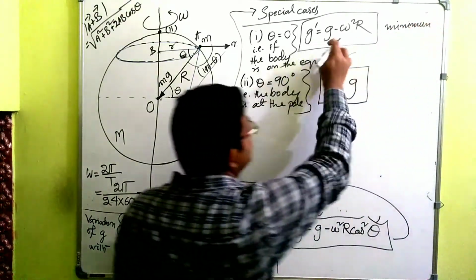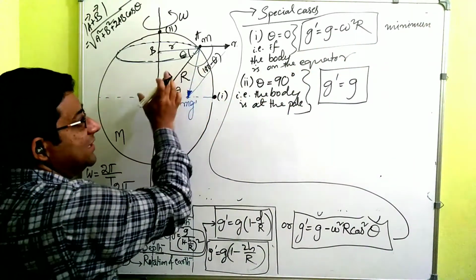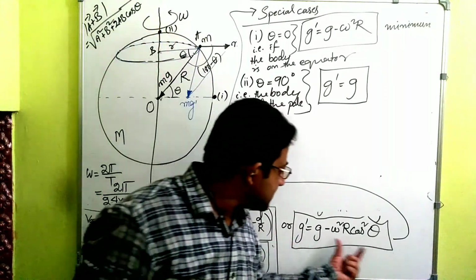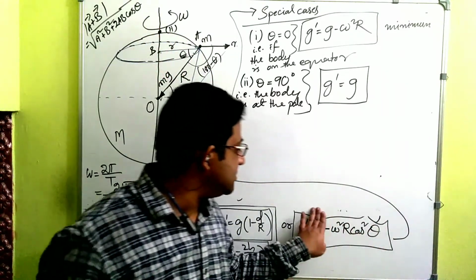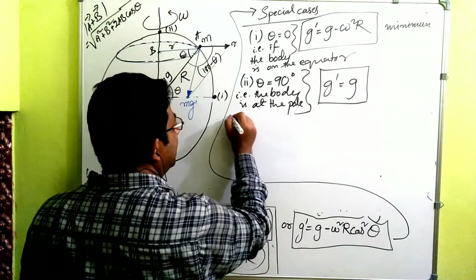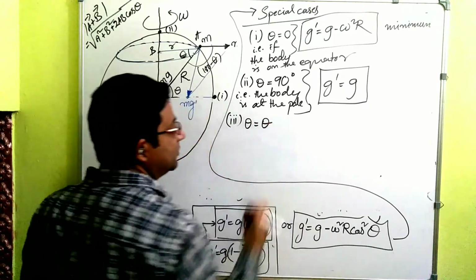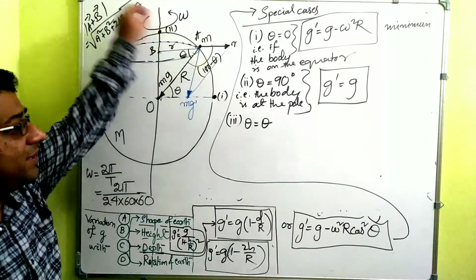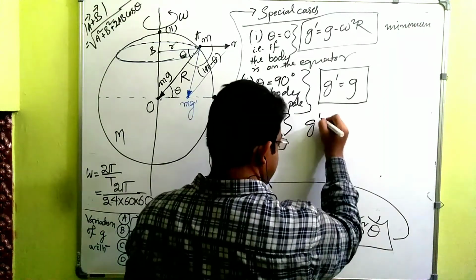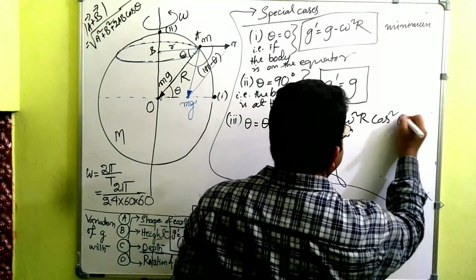As you can see, from G the maximum thing is subtracted at the equator. If it is coming like this, a little less is subtracted, and when it comes to the top, whatever is subtracted from G, that entire portion is 0. So nothing is subtracted. G dash is equal to G. And the third point is the body is placed anywhere. So I am just writing theta is equal to theta, that is anywhere in between these two. Then this is our formula: G dash is equal to G minus omega square r cos square theta.